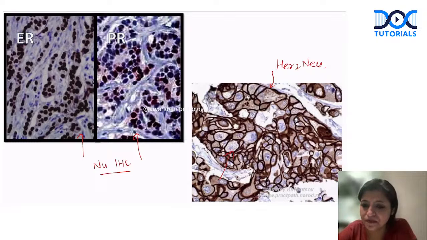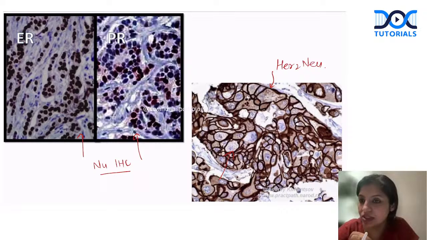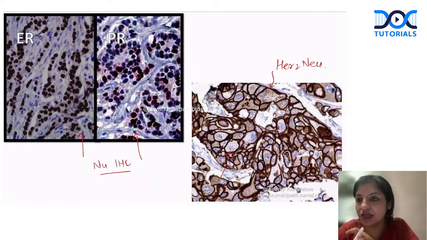Please remember, medullary carcinomas of breast are tumors which are triple negative and can be associated with BRCA1. Morphologically, they show a lot of plasmacytoid cells which infiltrate, and a lot of inflammatory infiltrate also. Grossly, they look like fibroadenoma of breast. They are well defined. So this is medullary carcinoma of breast. It looks so aggressive. It is triple negative, but still it has good prognosis.